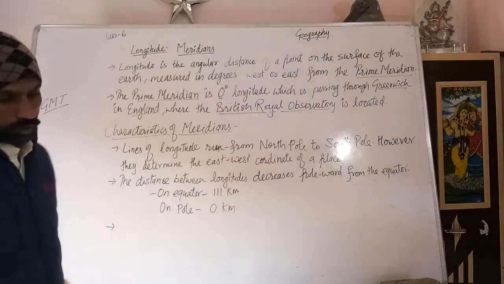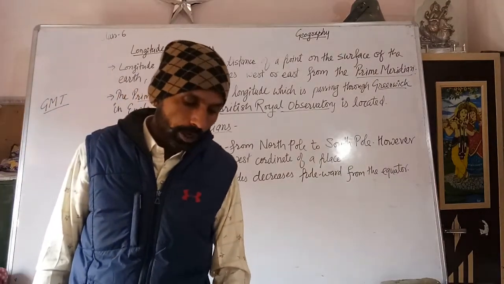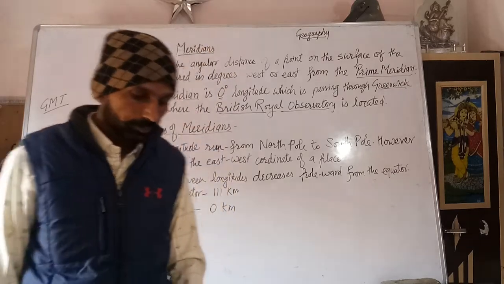Number 3, the meridians are numbered beginning from the prime meridian.